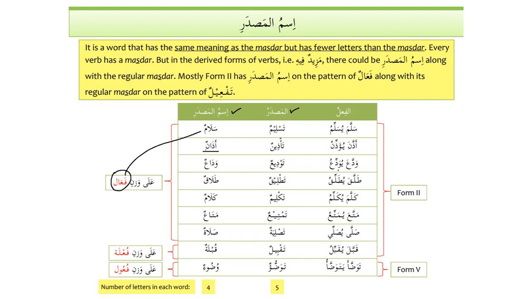Similarly, we have wadda'a. You remember the meanings, right? I hope so. Wadda'a yuwaddi'u tawdiyan is to say farewell. Ma wadda'aka rabbuka wa ma qala, as we have in the Quran. And then the masdar will be wada'un, that is ism al-masdar. Tallaqa yutalliqu tatliqan. However, the ism al-masdar is used instead of tatliqun, and in the Quran the word that has been used is talaqun and not tatliqun. Similarly, we have kallama yukallimu taklimun, and ism al-masdar is kalamun. Then we have matta'a yumatti'u tamti'an, and then we have mata'un. This is also a common word in the Quran.